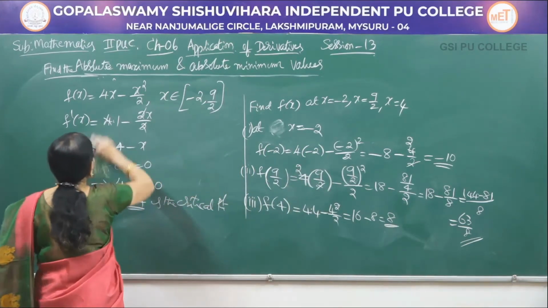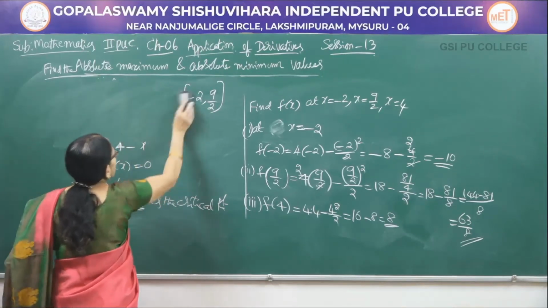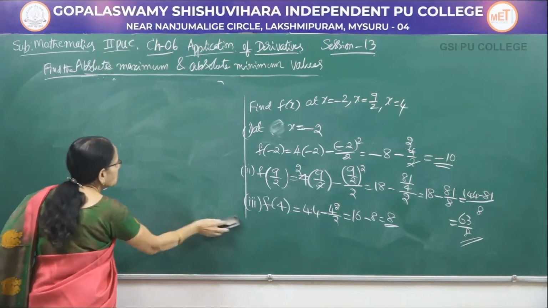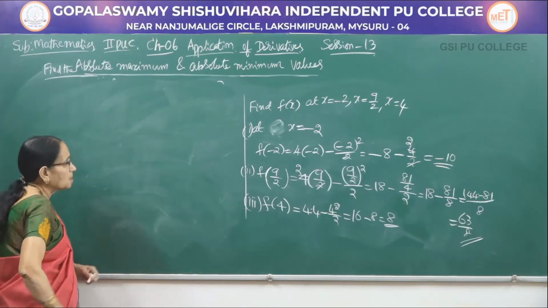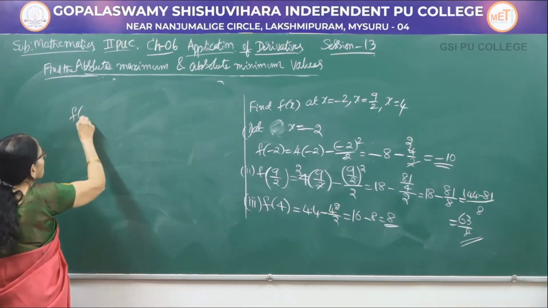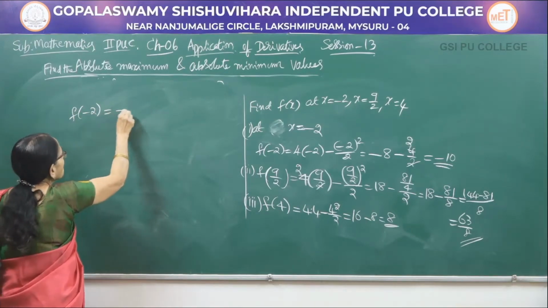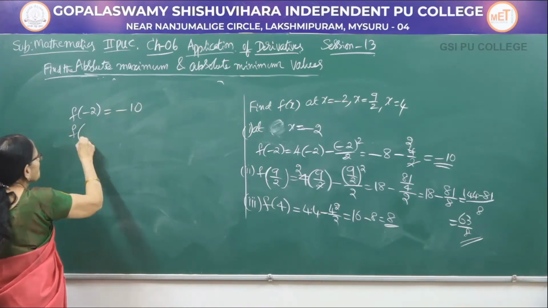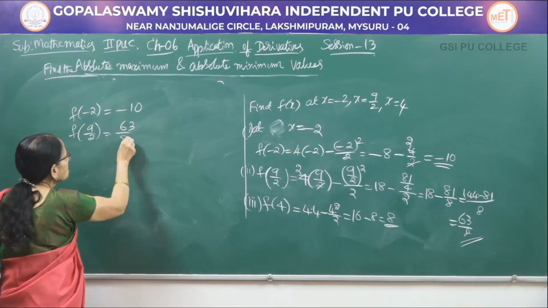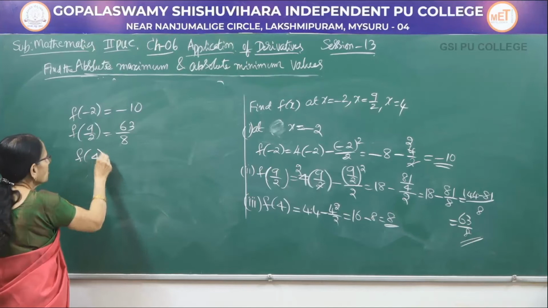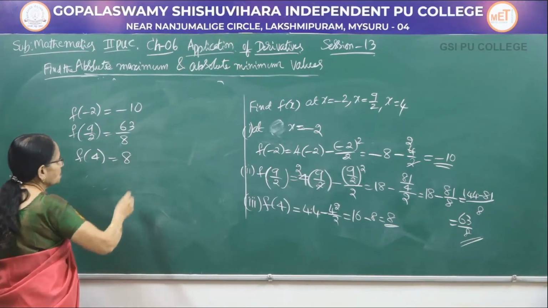Let me write all the 3 values, then we will know which is the biggest and which is the smallest. First value, f of minus 2 equal to minus 10. f of 9 by 2 equal to 63 by 8. f of 4 is equal to 8.